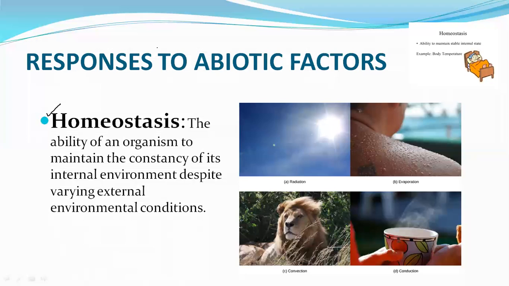For us also this is important, but we can adjust to the temperatures because we are eurythermal organisms. We shiver during the winters and we sweat during the summers, whereas the fishes can also survive, but they need a proper response to that abiotic factor, that is the temperature, and that is homeostasis. If it is asked what is homeostasis: the ability of an organism to maintain the constancy of its internal environment despite the varying external environmental conditions.